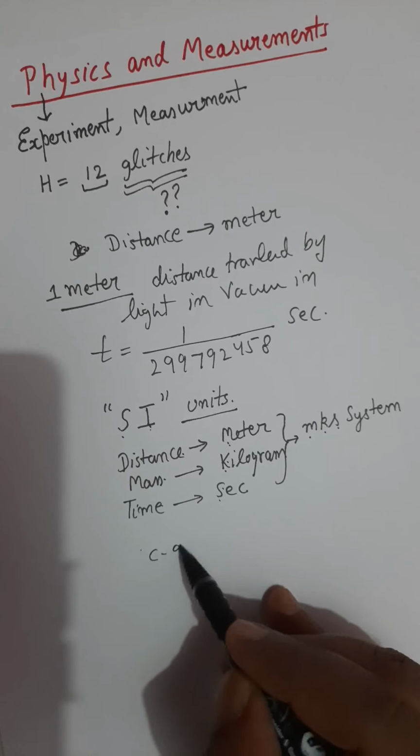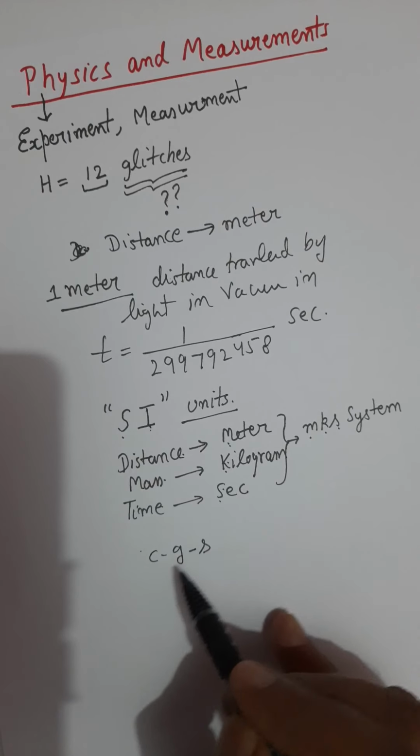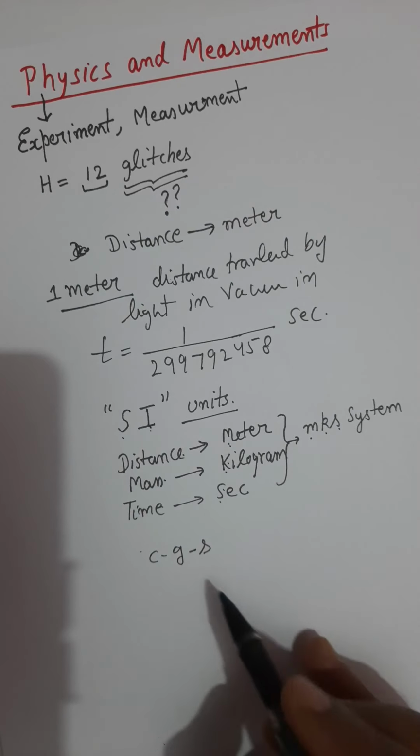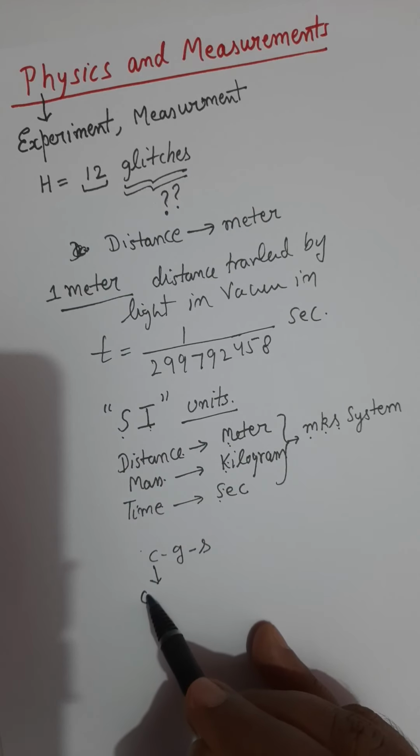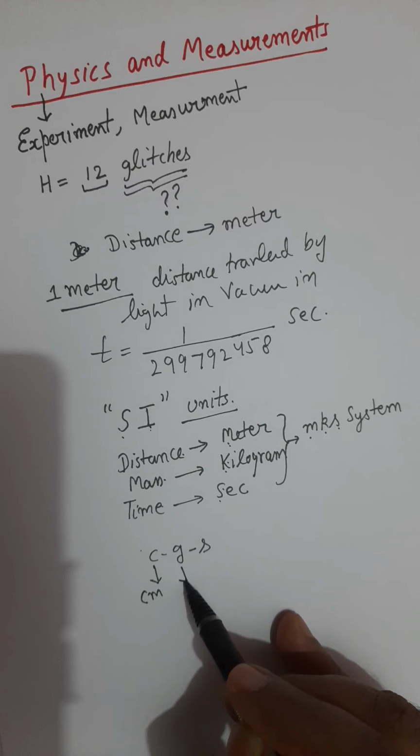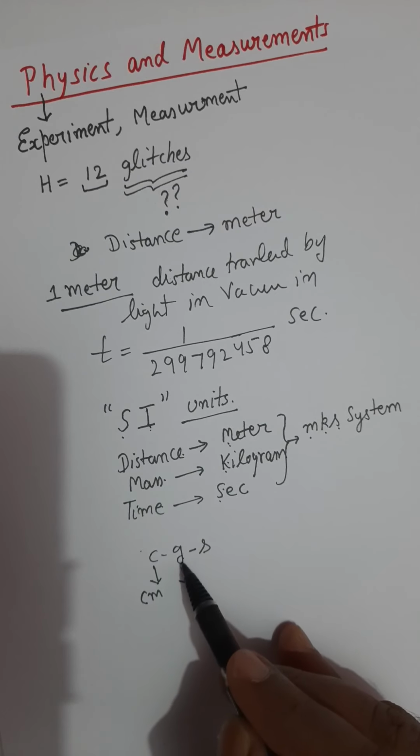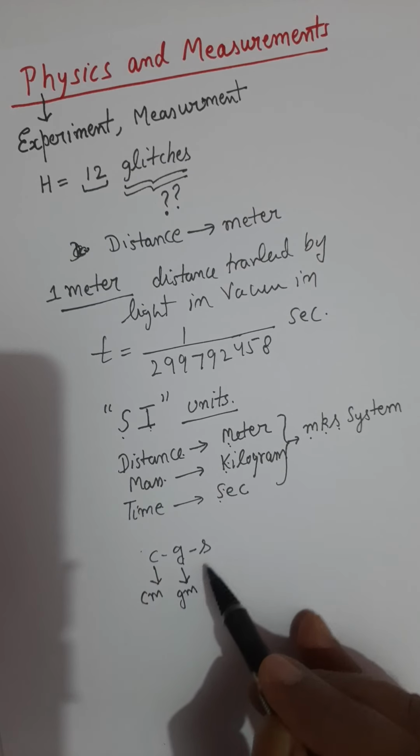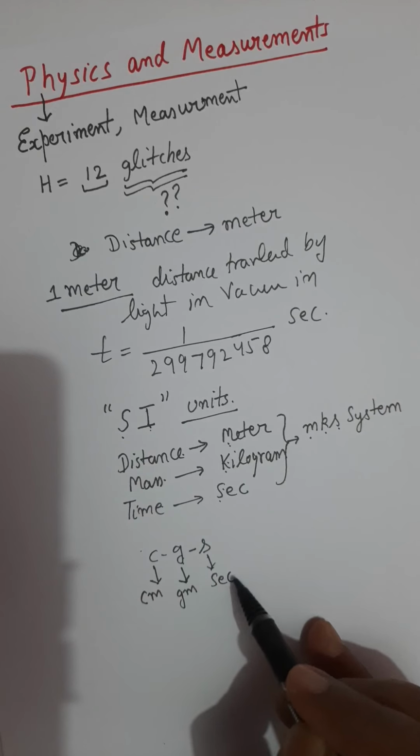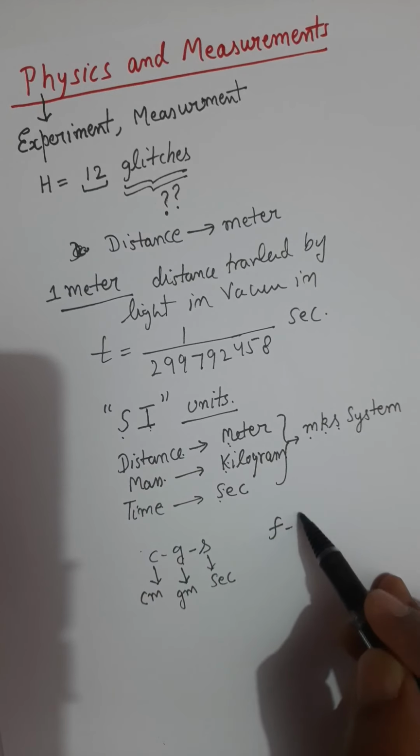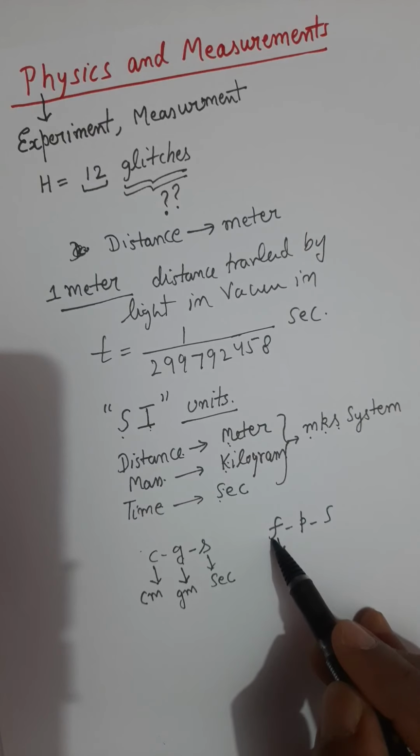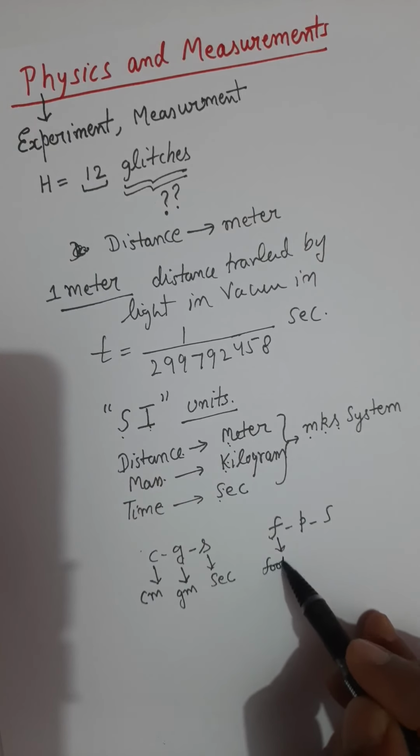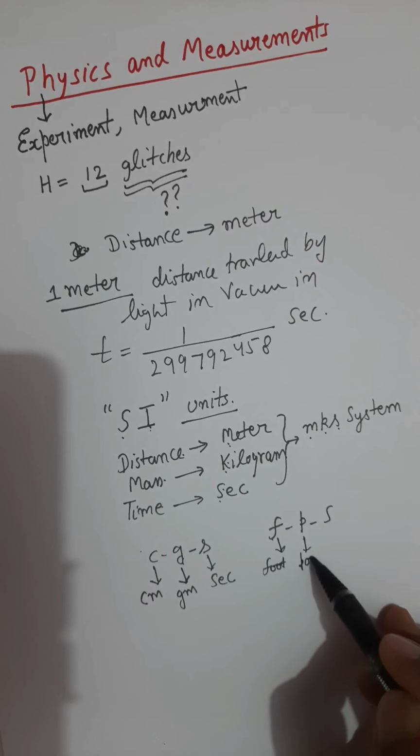So other units are basically CGS units. There is one more system which is CGS, but that is not a standard unit. In CGS, the distance is measured in centimeter, mass is measured in grams, and time in seconds. One more system is called the FPS system. F stands for foot, which is the length, then pound, and second.